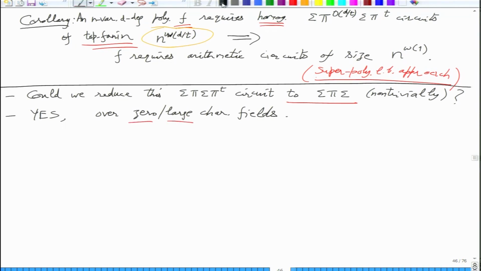Is there anyone who doesn't understand what is characteristic of a field? What comes into the picture is just 1 over n factorial. If that doesn't exist, then there is a problem.